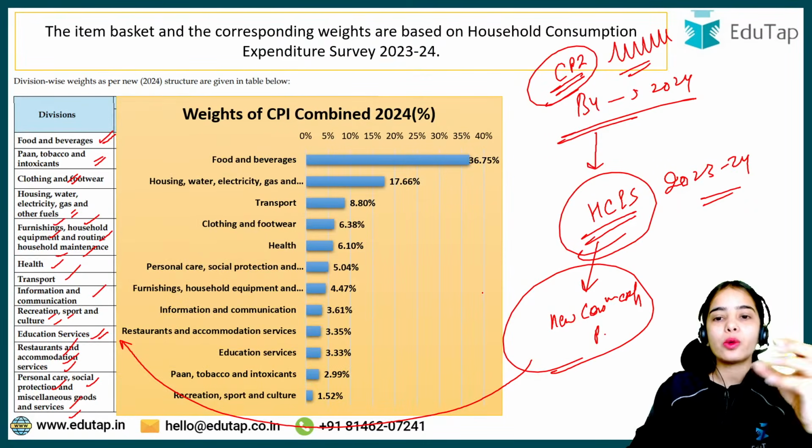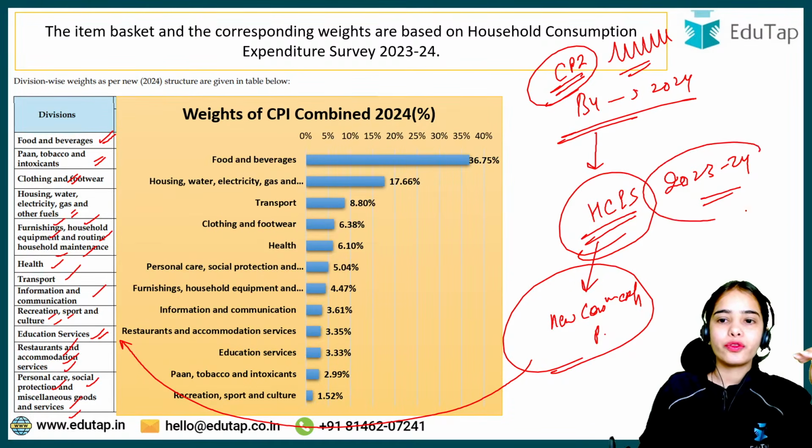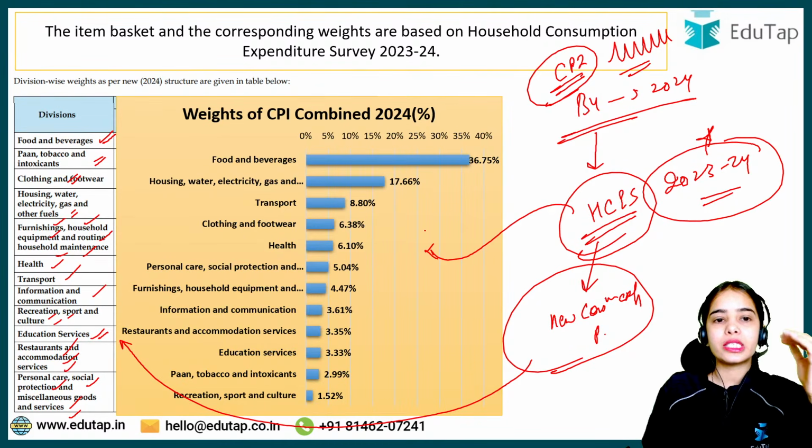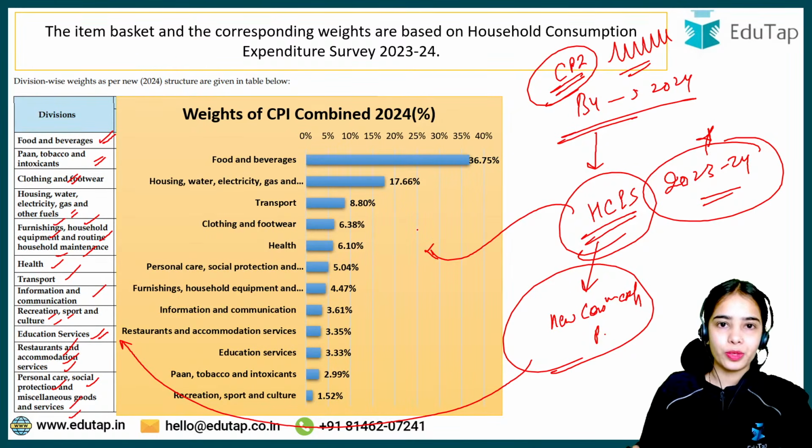Okay, but now there is the bifurcation that has been done as per the new household consumption expenditure survey of 2023-24. As per this expenditure survey of the households, there is the new division and the new goods and services basket that has been identified.